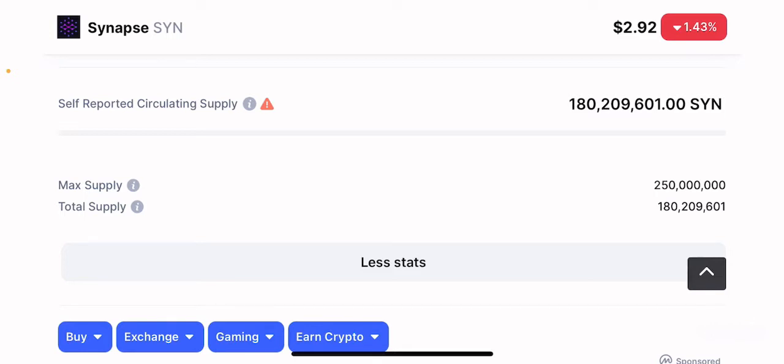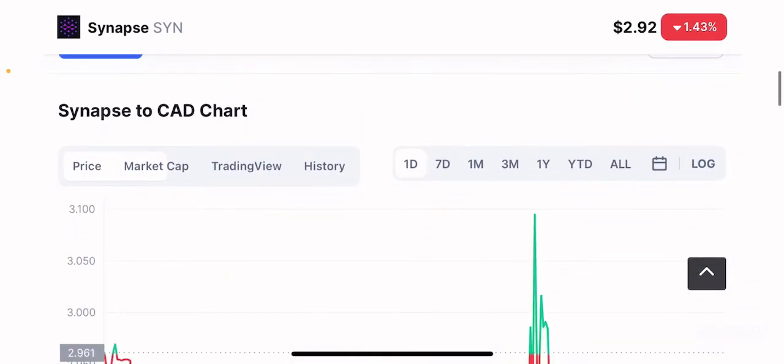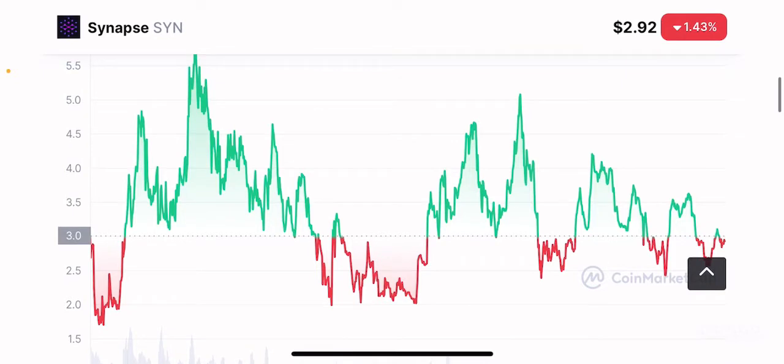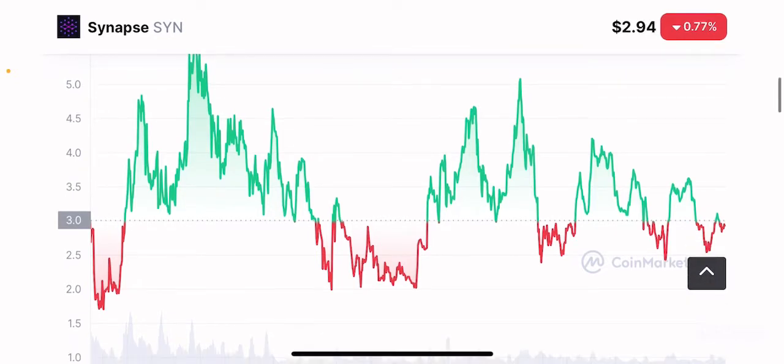If you scroll below, you can clearly see that this token has been making some really good short-term price movements in a bouncy upward and downward pattern. So if you time this project properly, you can make some really good short-term gains.